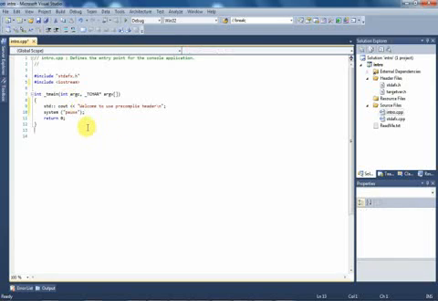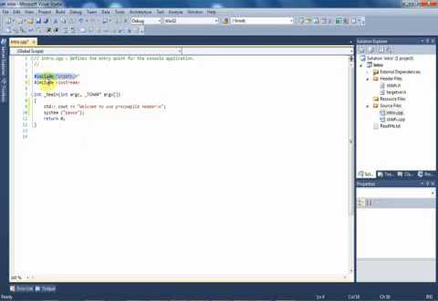Our code here is the same as with the empty project. And how to explain about the header file and library and std cout and system pause and return 0, I will explain in the next session.